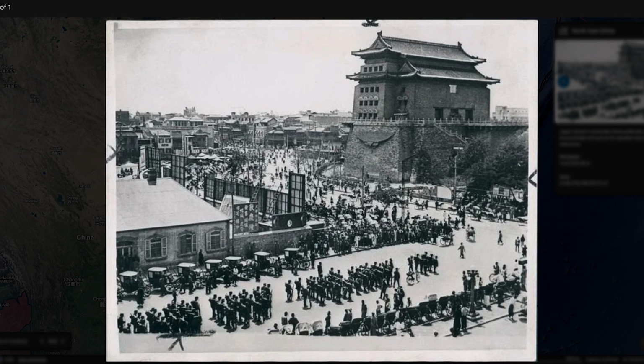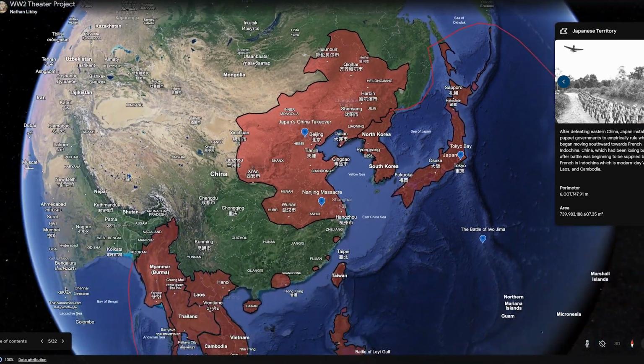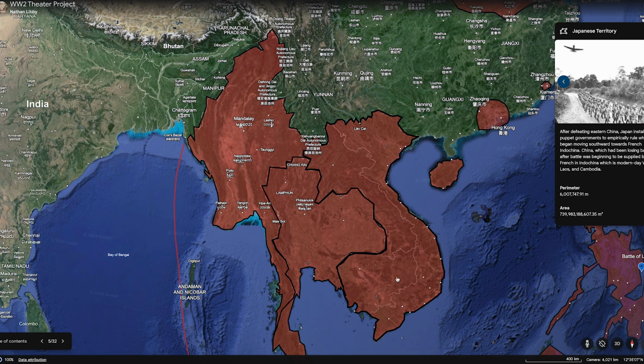After defeating eastern China, Japan installed puppet governments to rule imperially while they began moving southward towards French Indochina. China, which had been losing battle after battle, was beginning to be supplied by the French in Indochina, which is modern-day Vietnam, Laos, and Cambodia.